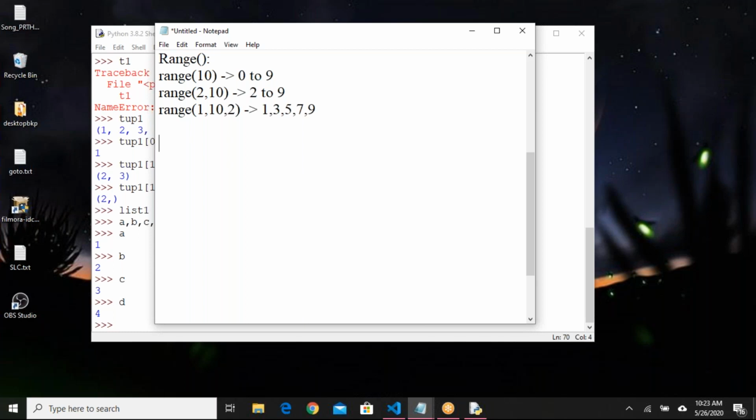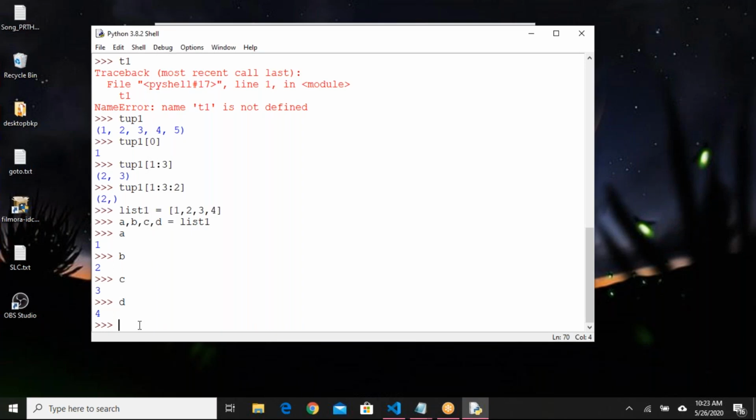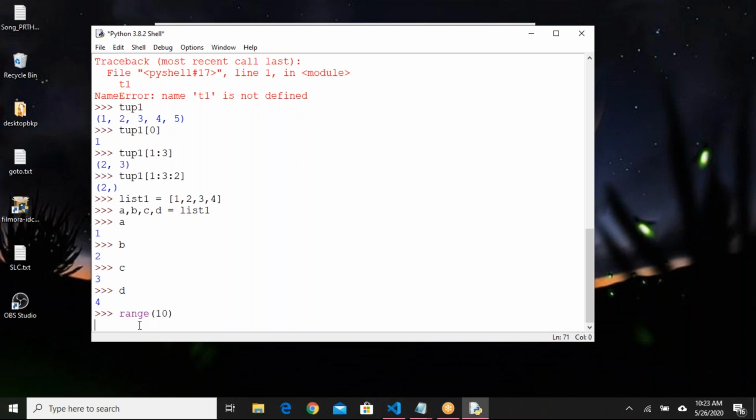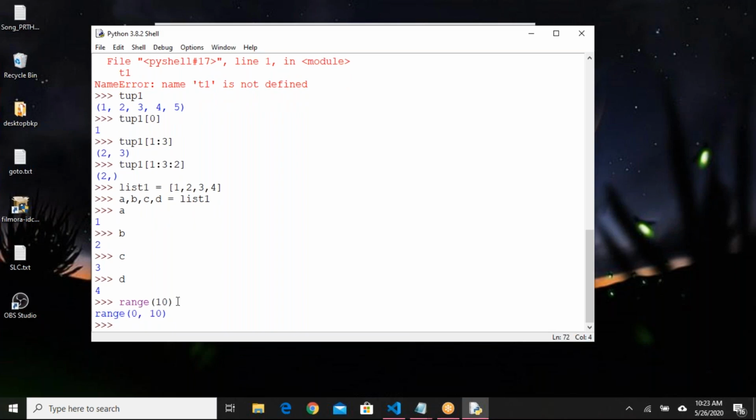Let me show you how the data will come. Range of 10, if I say, that means range of 0 comma 10. Automatically it will consider 0 as the starting index. We can see it like an object only here, but if you want to print the data, I can write a for loop, for x in range 10.